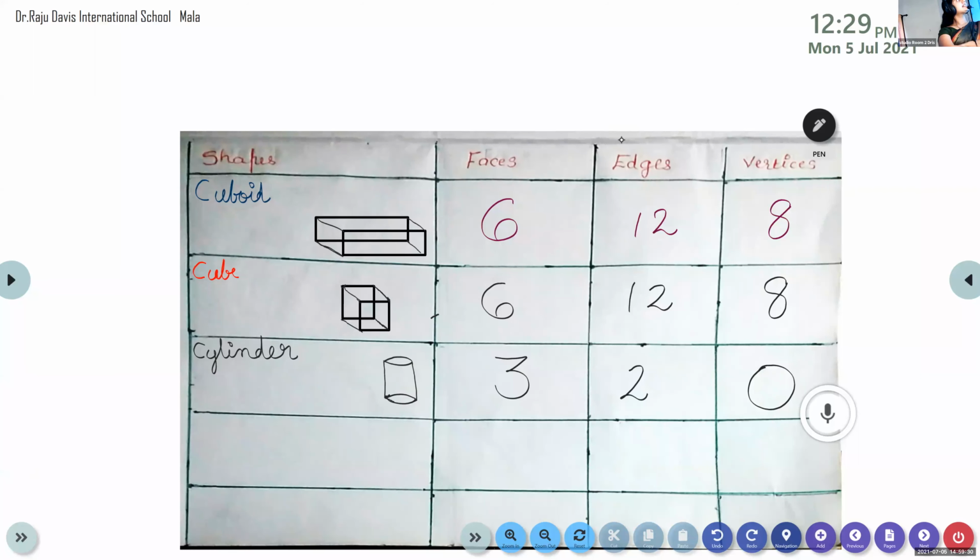Cuboid: 6 faces, 12 edges, 8 vertices. For a cube, 6 faces, 12 edges, 8 vertices. For a cylinder, 3 faces, 2 edges, 0 vertices.